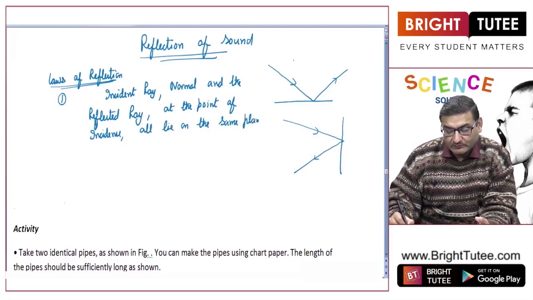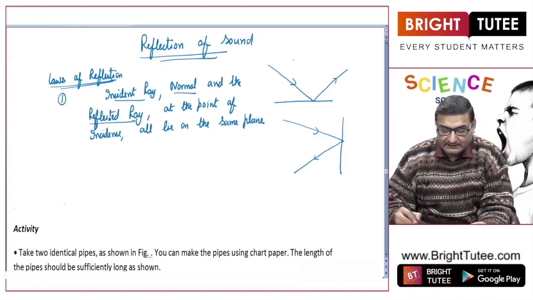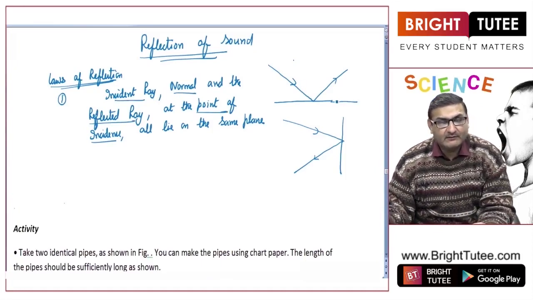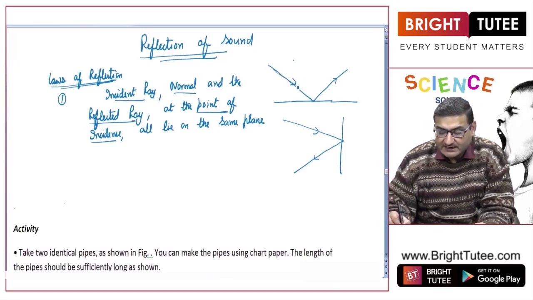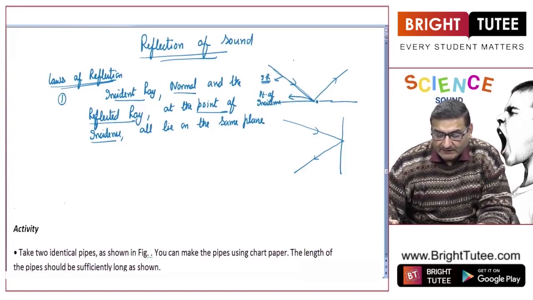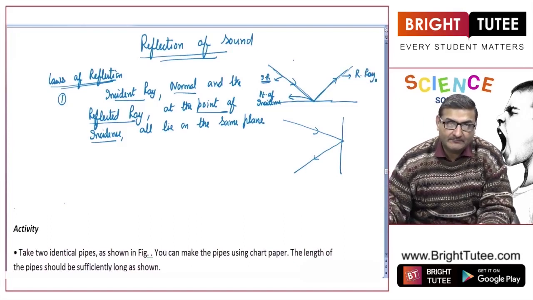First of all, let us try to relate what are the various terms we have used. If you know, very good. If you don't, then please try to relate. Now, if I am taking an example of a ray of light, the ray of light which is coming is known as the incident ray. When it strikes any particular surface, the point at which it is striking the surface is known as the point of incidence. And after striking, when it bounces back, this ray is known as the reflected ray.